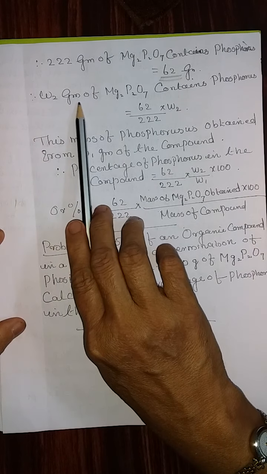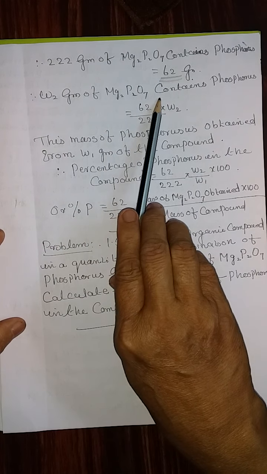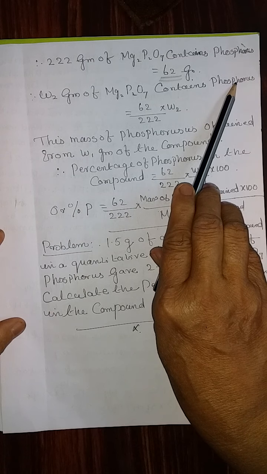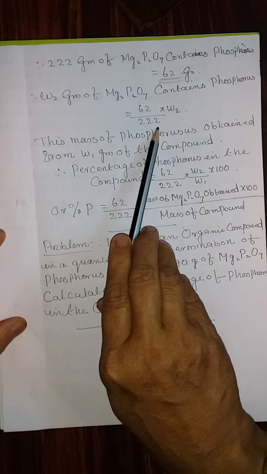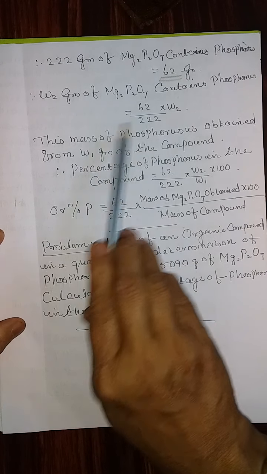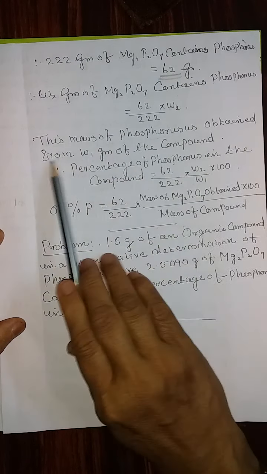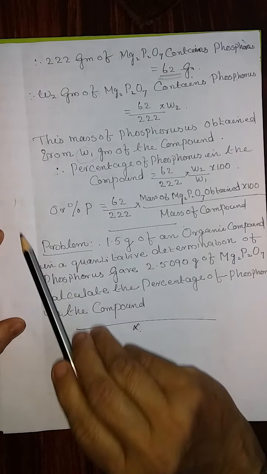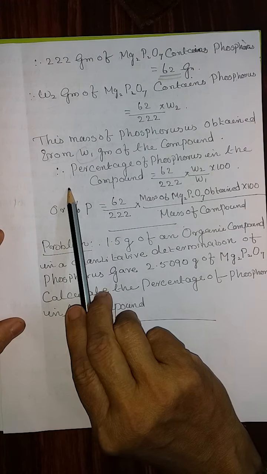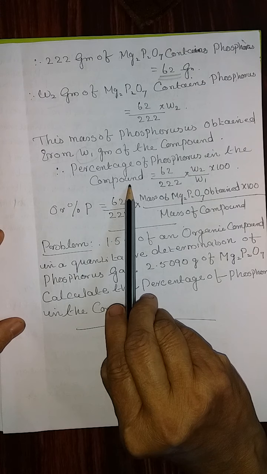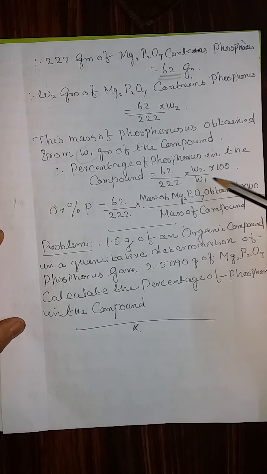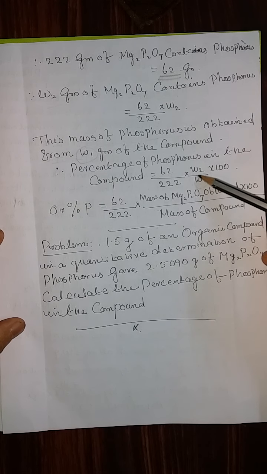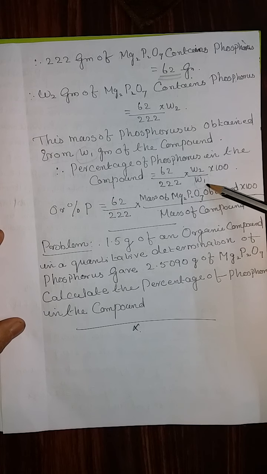Therefore, W2 grams of magnesium pyrophosphate contains how much phosphorus? In order to find that out, 62 divided by 222 into W2. This much phosphorus is obtained from W1 grams of the compound. Therefore, percentage of phosphorus in the compound is equal to 62 by 222 into W2 into 100 divided by W1, which is the mass of the organic compound.